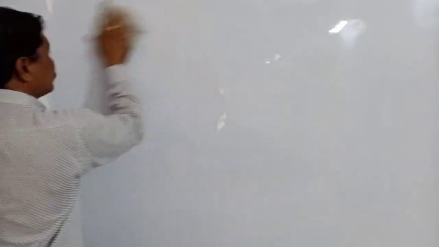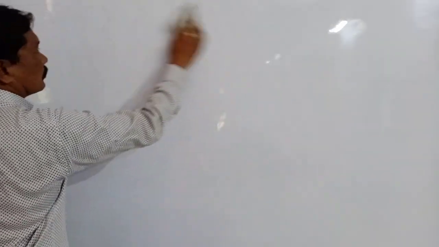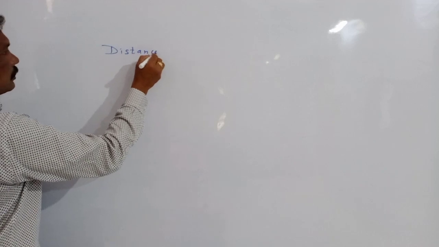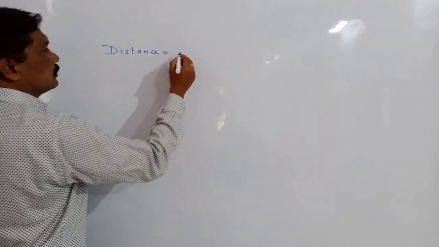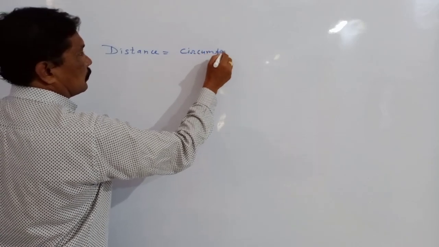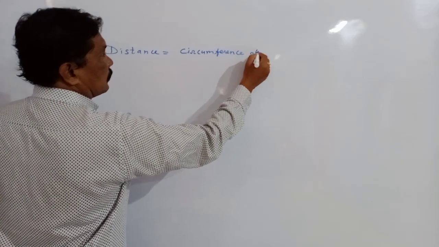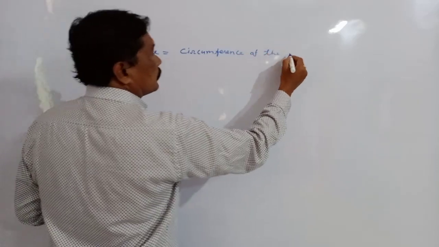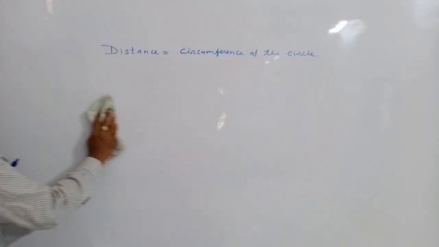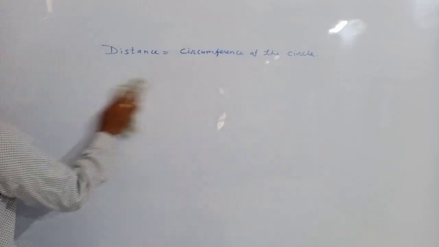So we can write distance is equal to the circumference of the circle.